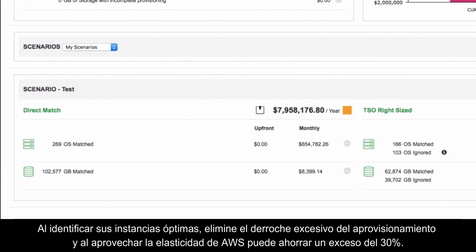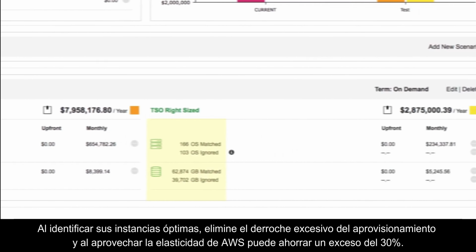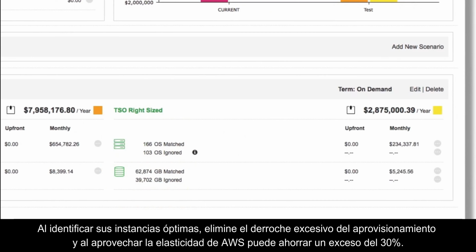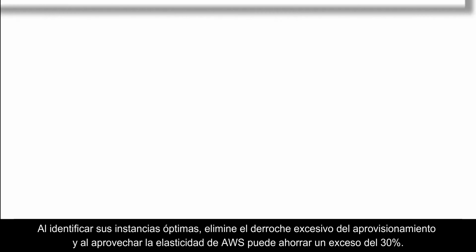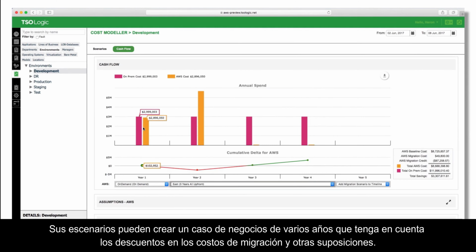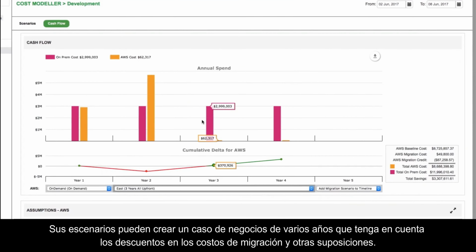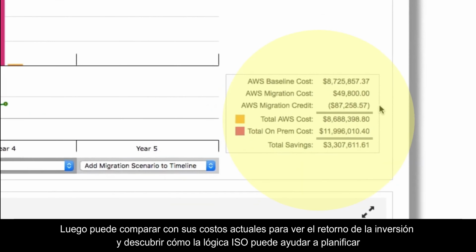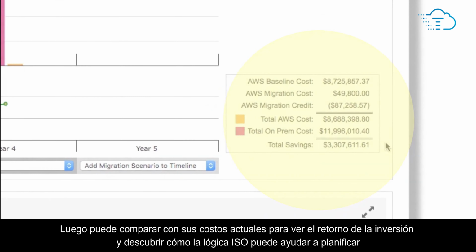By identifying your optimal instances, eliminate wasteful over-provisioning. And by leveraging the elasticity of AWS, you can save in excess of 30%. Your scenarios can create a multi-year business case, factoring in migration costs, discounts, and other assumptions. Then you can compare with your current costs to see the return on investment.